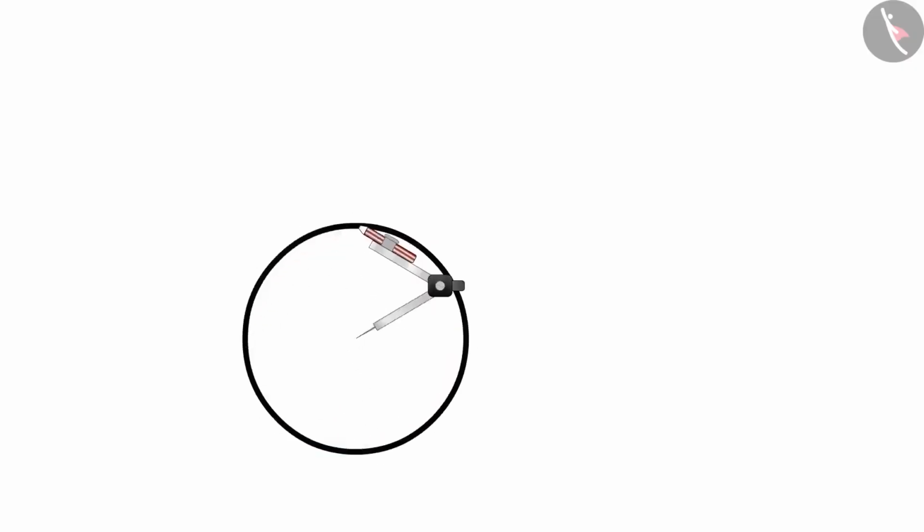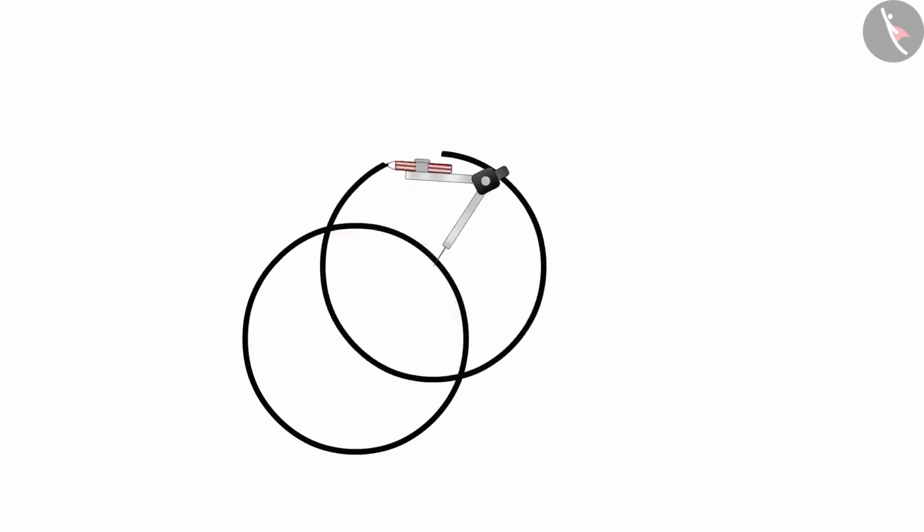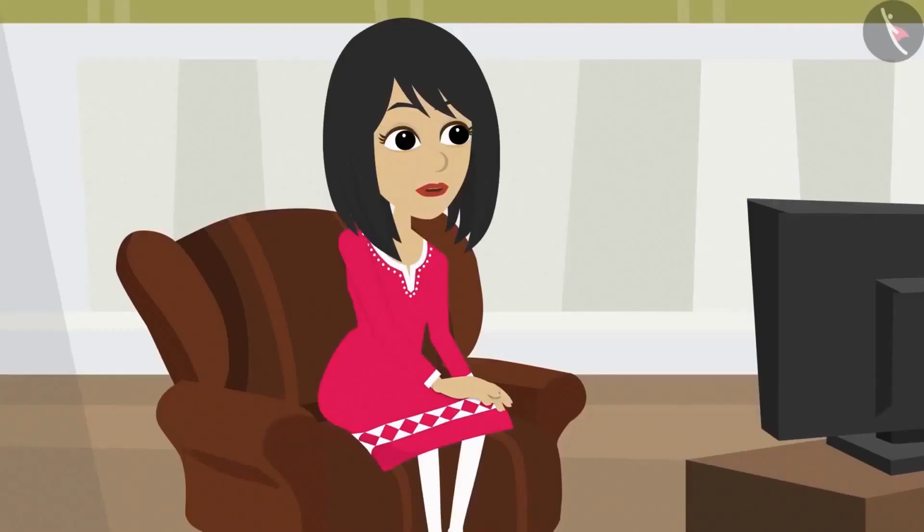First, we draw a small circle. After that, we make a second circle which overlaps the first circle. Then we remove the line of the first circle which comes inside the second circle. We will not remove the line of the second circle which was inside the first circle. Look, a moon-like shape is formed.